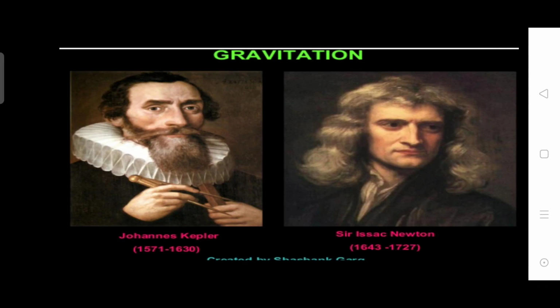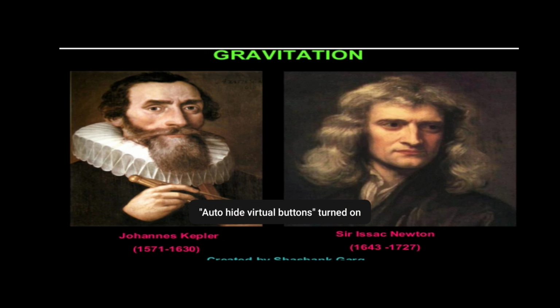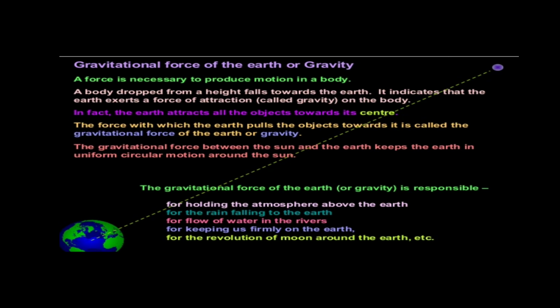See, you might have wondered why the planets move around the sun, why the stars do not keep on falling onto one another. Because of this gravitation, there is a force of gravitation, or we can say the attraction between them, that makes them revolve around their own orbits. So let us see in the next slide what is gravitation or gravity.